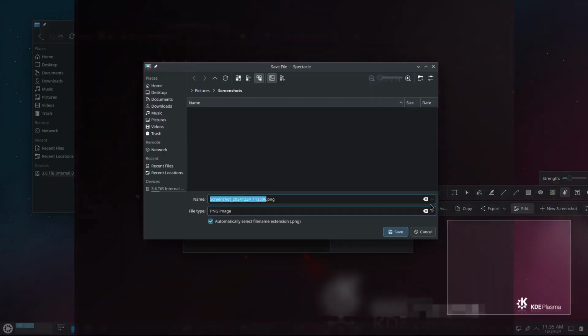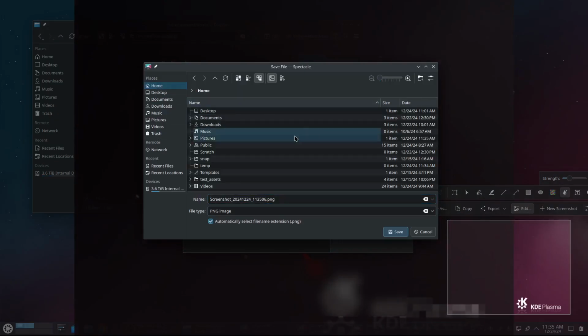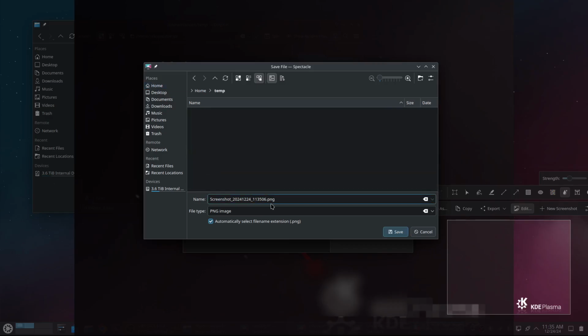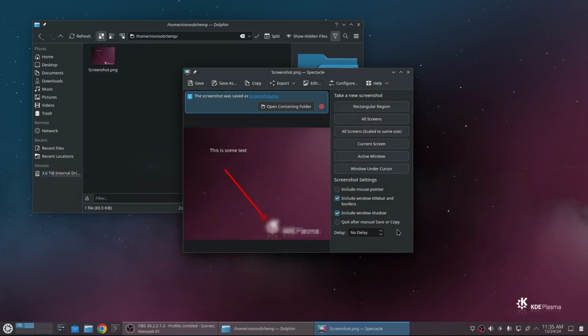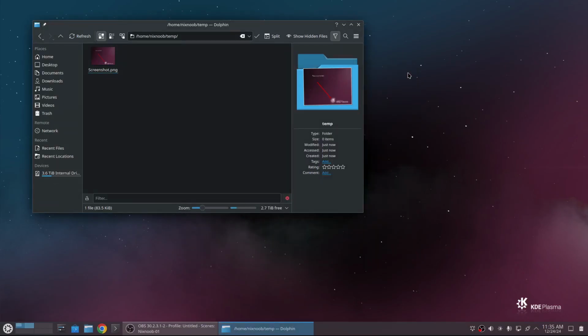So I'm just going to save it to my temp folder here, home, temp, and call it screenshot. I'll take the date off of it. Save, and so we've got that as a PNG now. But I could have also just copied that to my clipboard and pasted it, like if I was in a Teams meeting or something like that, or wanted to post it in a chat, I didn't have to create a file to do that. But so you get the idea.